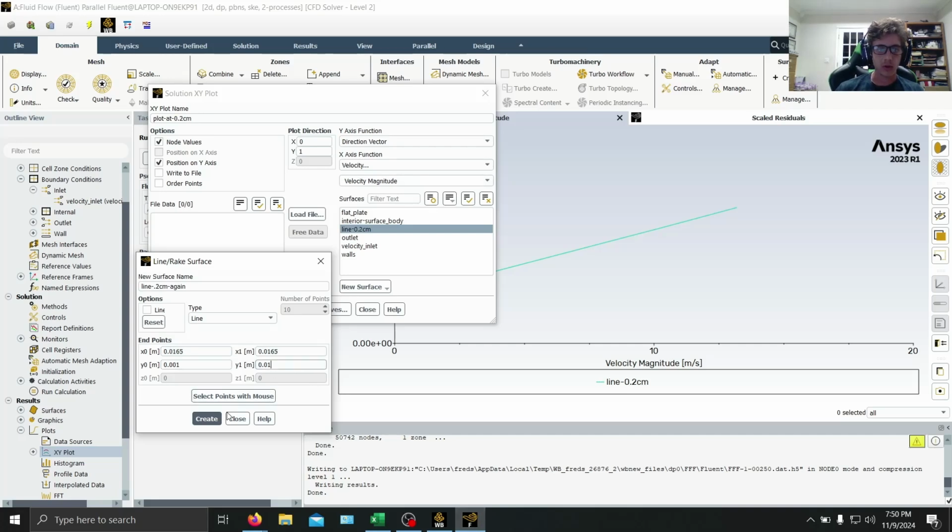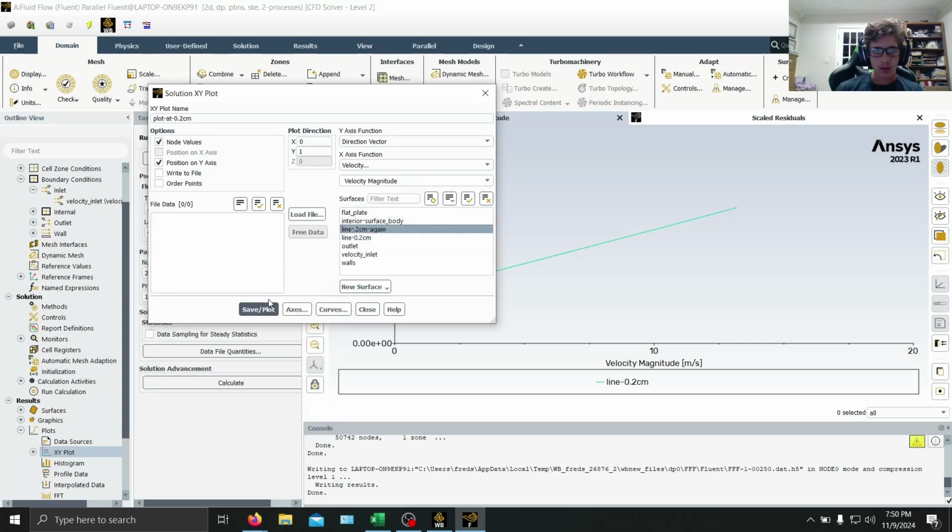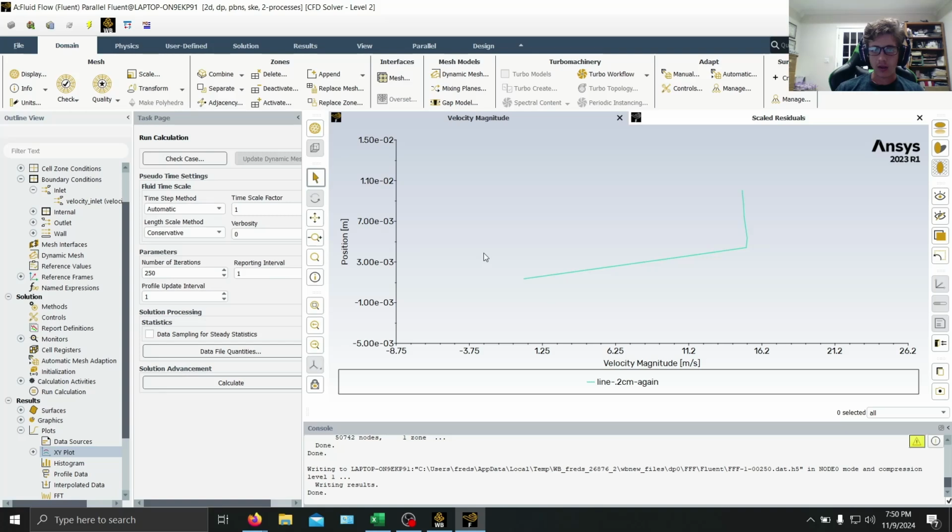We can do 0.01 this time, create, and then if we plot this, now you can see more of that profile as it goes up. That velocity is increasing as our position goes across the plate, and then it starts to line out. That velocity stops increasing and remains more steady.